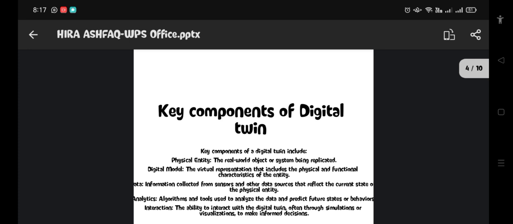The fourth is analytics. In analytics, we study algorithms and tools that are used to analyze the data and predict future states or behavior. And the last point is interaction. The ability to interact with the digital twin, often through simulations or visualizations, to make informed decisions.